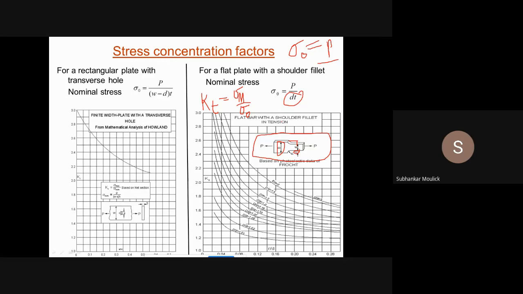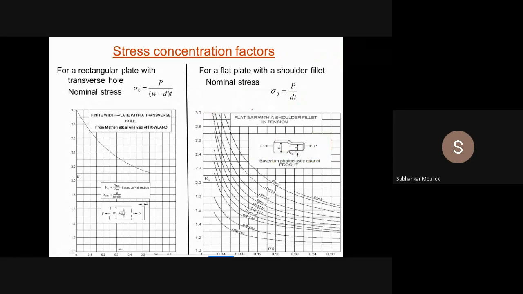So that's why the formula of nominal stress is P divided by cross sectional area, and that area is small d into T. Is it clear? Any doubt? This equation of sigma naught is not given in your design data book. You have to remember it. Okay, just wait for a second.